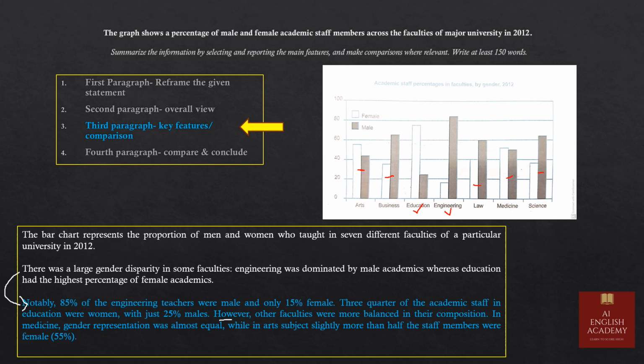In medicine, gender representation was almost equal. If you noticed, for the medicine, it's male and female, both are near about 58%. While in art subject, slightly more than half the staff members were females, that is 55%. Okay, note here in the art section, male and female, there is not a big difference between the male and female composition. But in this last sentence, I have used parenthesis. That means I have used the brackets also.